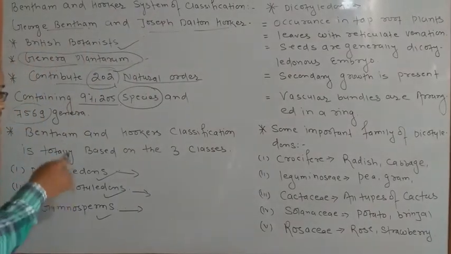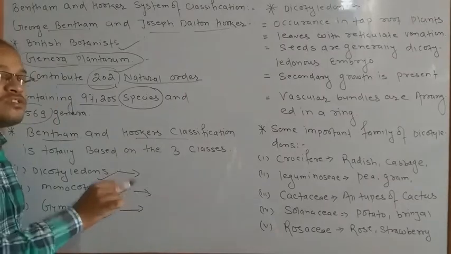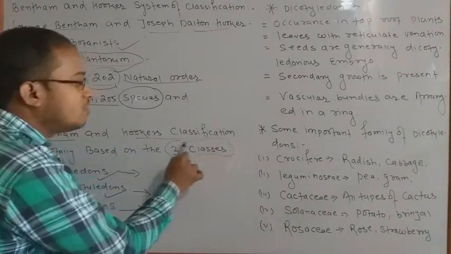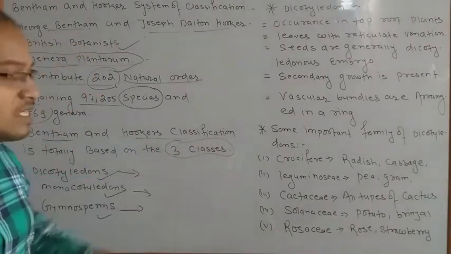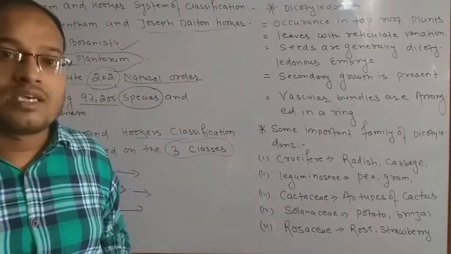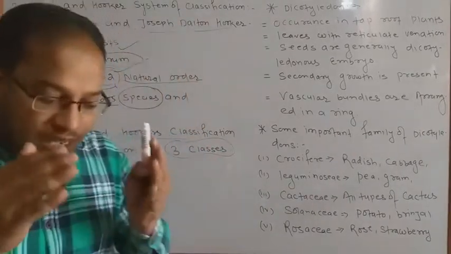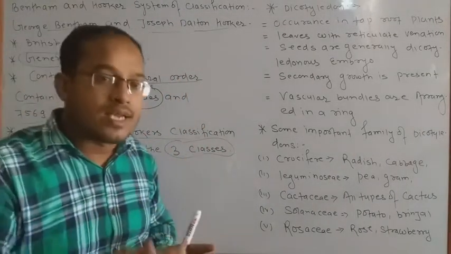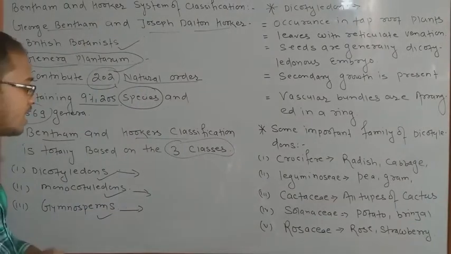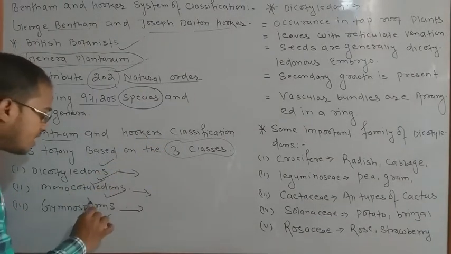Now apart from that, Bentham and Hooker classification is totally based on three classes, as I told you. These three classifications are totally based on the seed bearing plants in our environment. That is called the seed bearing plants, and they are further divided into dicotyledons, monocotyledons and gymnosperm.